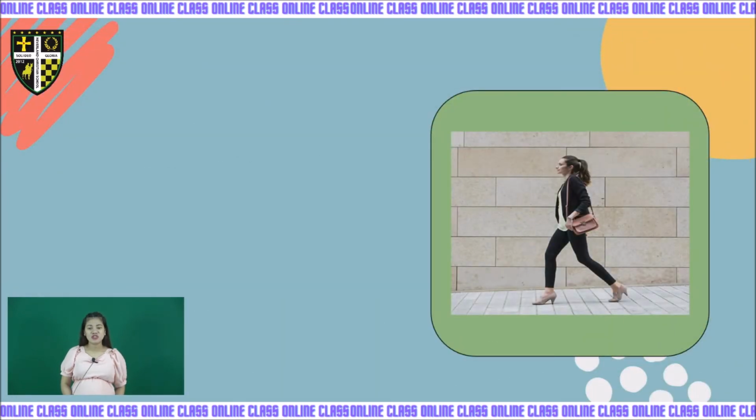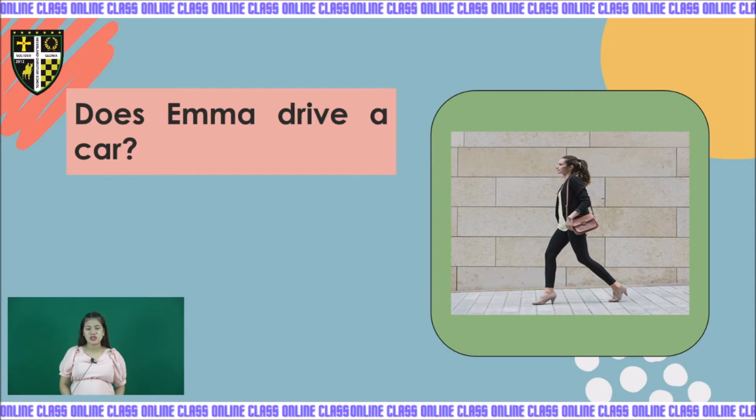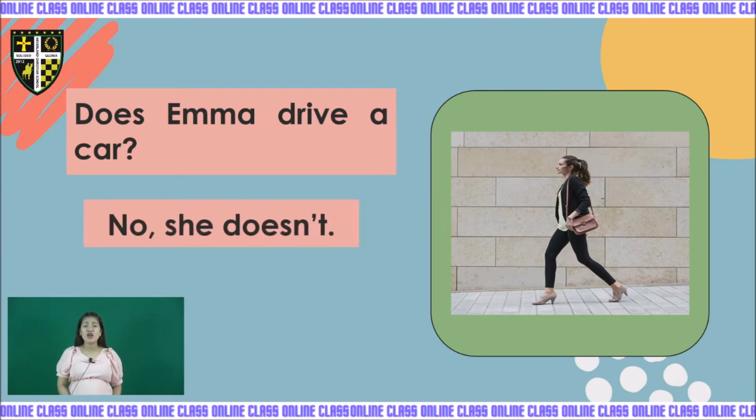Then for the last picture, can you see the girl? How many girls are there or women? Only one. So it is in a singular. So here's the question. Does Emma drive a car? Can you see a car there? No, right? So the answer will be no, she doesn't. You understand now, kids, on how to ask questions using does and do?